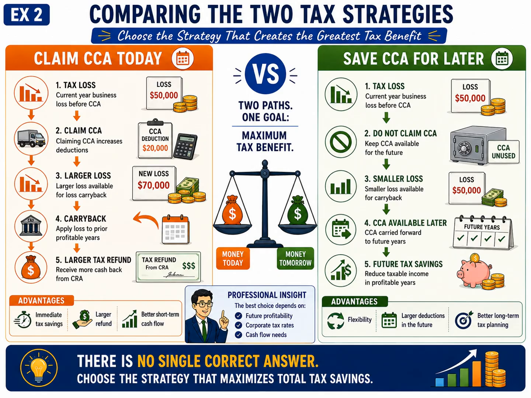Notice the balance scale in the middle of the slide. On one side is money today through a larger carryback refund. On the other side is money tomorrow through future tax savings. Professional accountants evaluate both options before making a recommendation.